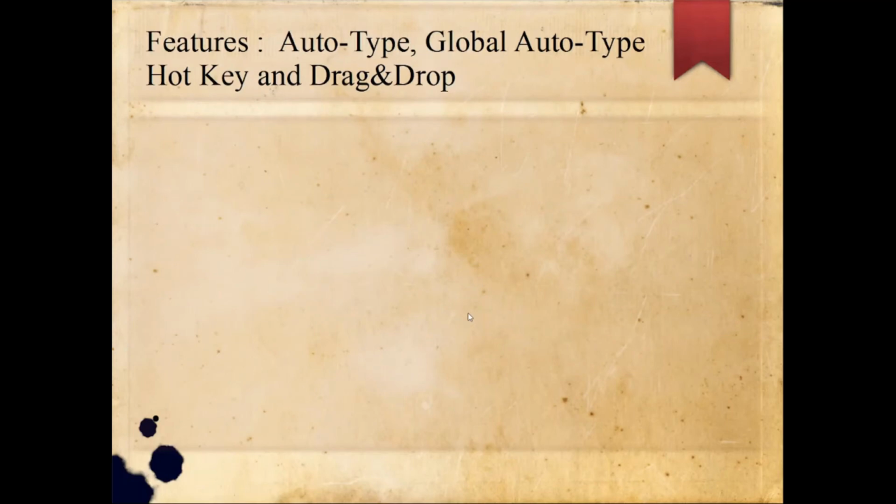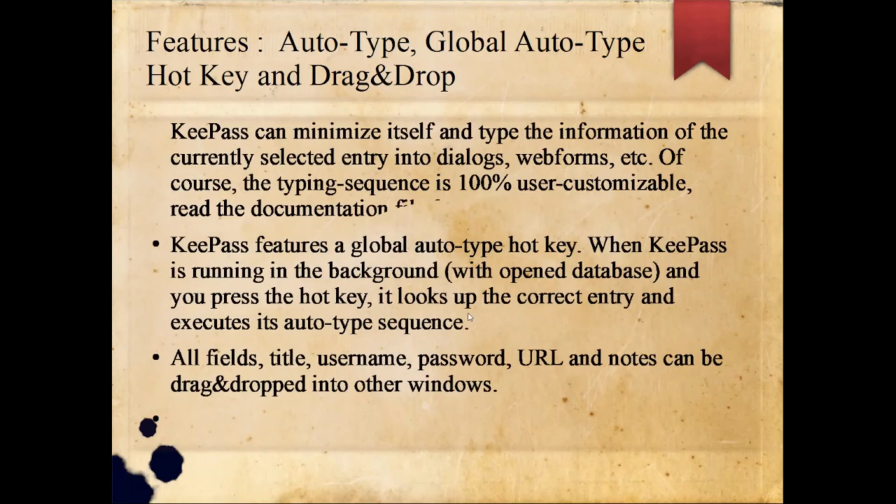Another feature is autotype: global autotype, hotkey, drag and drop. KeePass can minimize itself and type the information of the currently selected entry into dialogues, web forms, etc. Of course, the typing sequence is 100% user customizable. Read the documentation file for more. You may have it in KeePass.info.